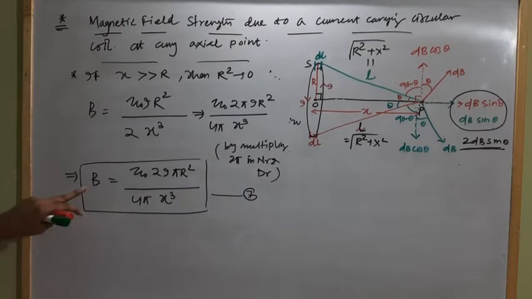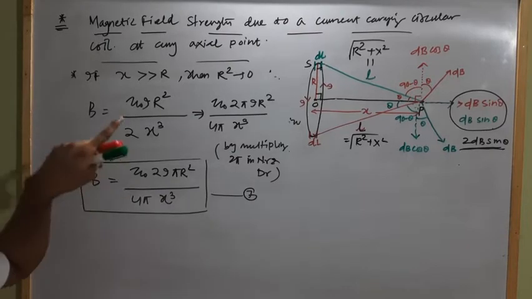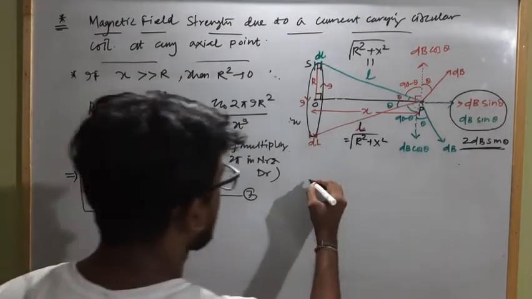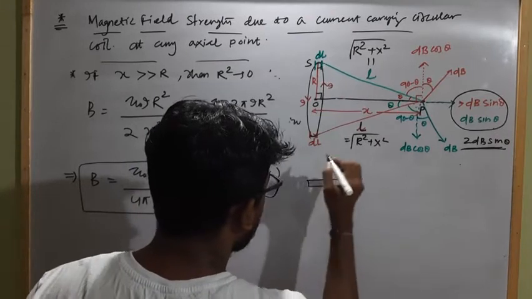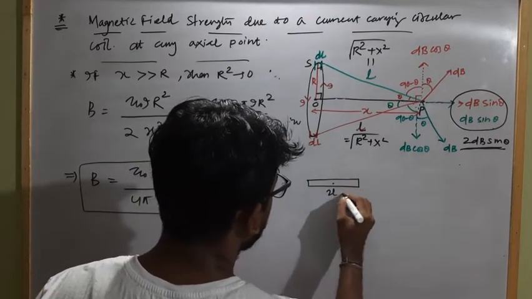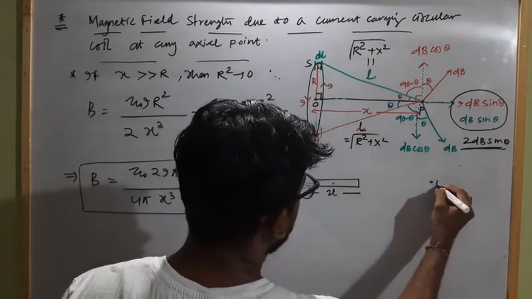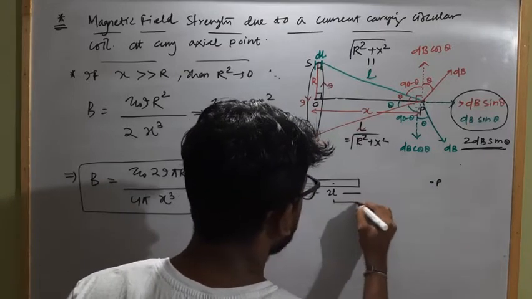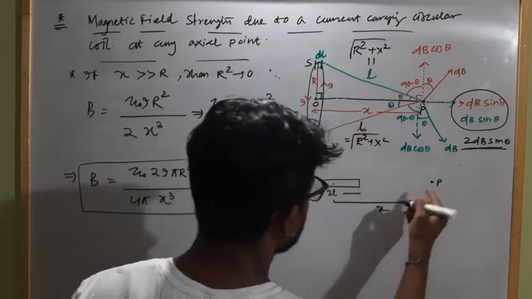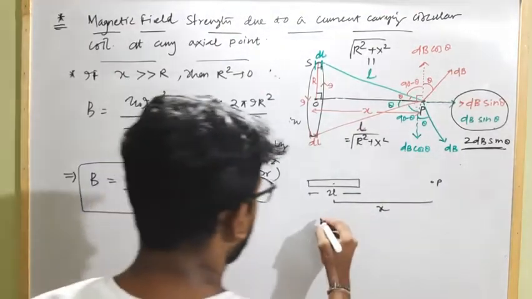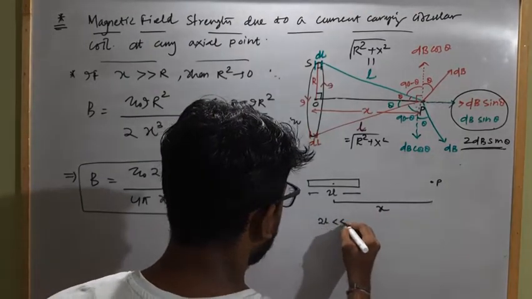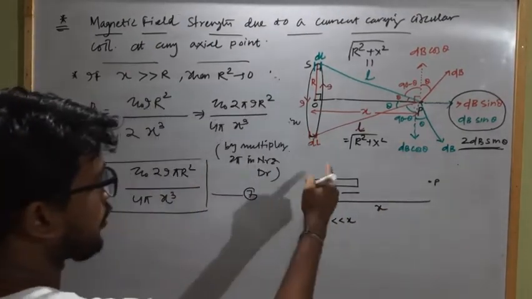So now comparing this one with the bar magnet, when here is a bar magnet of length 2l and here is a point of observation P which is at a distance x, and the length 2l is very negligible in comparison to x. This is a short bar magnet.